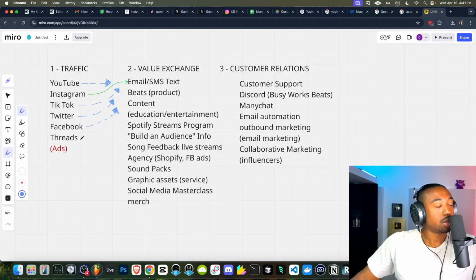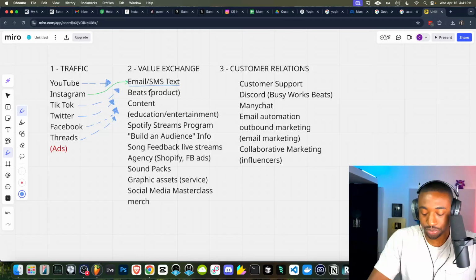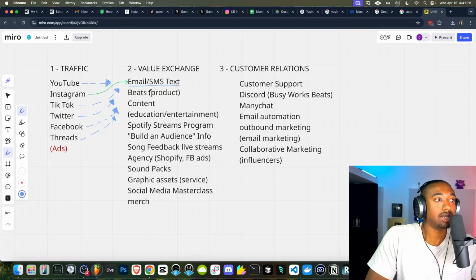And then Threads, same deal here. Since there's no direct integration, we have to create what's called an email opt-in page to collect people's email and their SMS information. So I have to decide on a way to do it. Again, I'm assuming you guys have nothing.